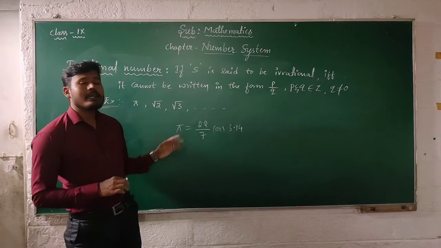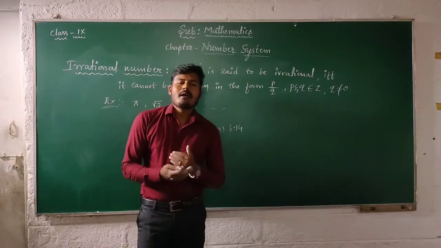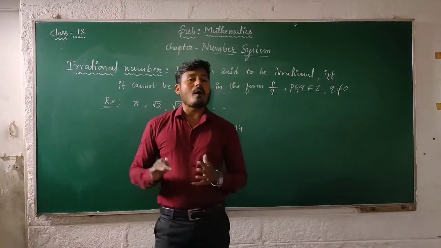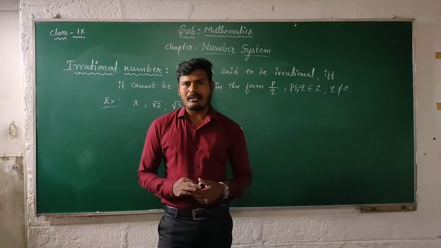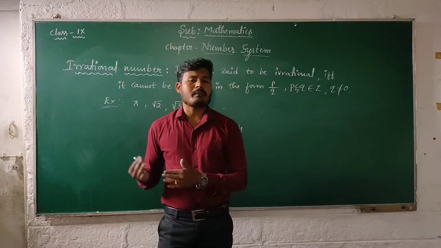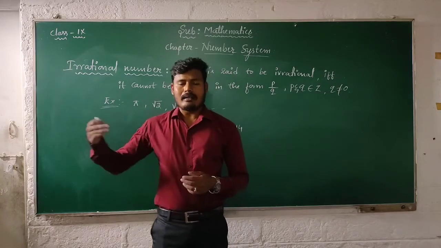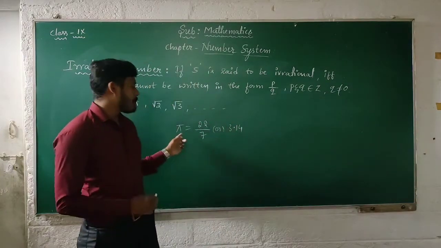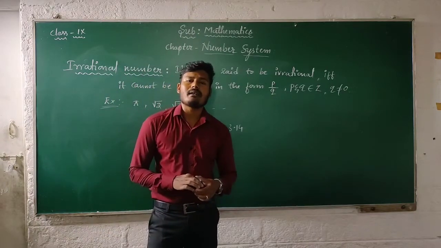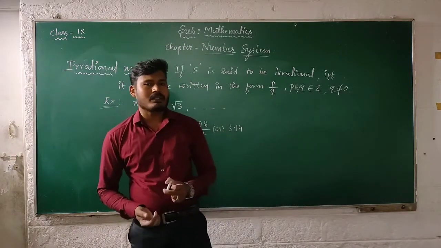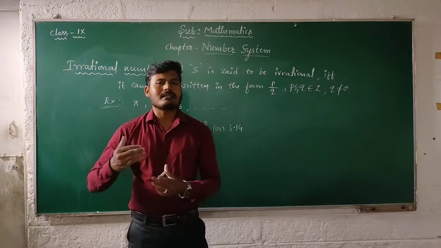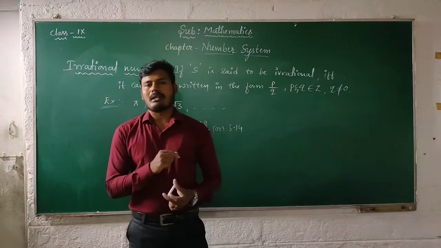Pi has a non-terminating, non-repeating decimal expansion. Terminating and non-terminating, repeating decimal expansions are studied in the next class. So pi has a non-terminating, non-repeating decimal expansion, so pi is considered an irrational number.